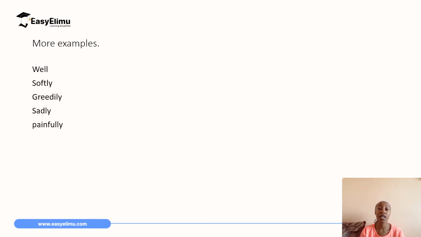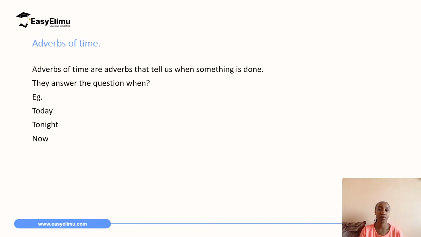adverbs, and for easier understanding, you can start by asking a question like, how was he eating the food? He was eating greedily. How does she talk? She talks softly. So when you start with that question, how, it is easier for you to answer it with the appropriate adverb of manner. And that's it for adverbs of manner.